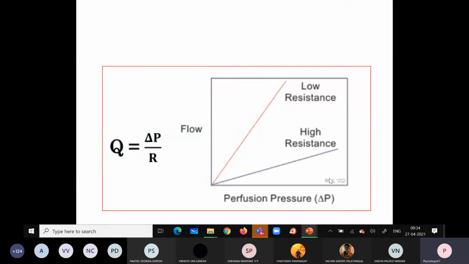When we present it in the form of a graph, the x-axis depicts the perfusion pressure and the y-axis depicts the flow. In high resistance the perfusion pressure is less and also the flow will be less. But in case of low resistance, the flow will be increasing. You can see how they are interrelated, how the three components are related.